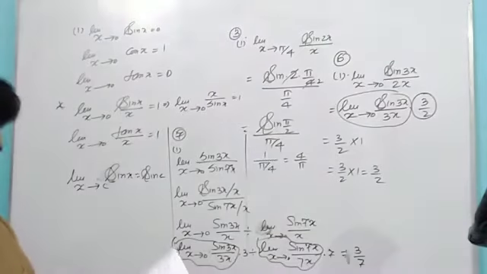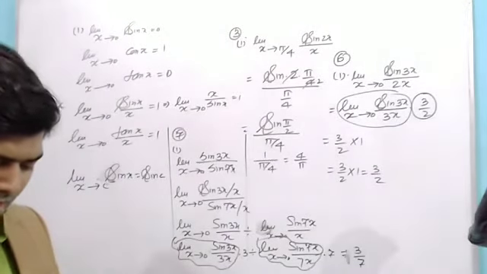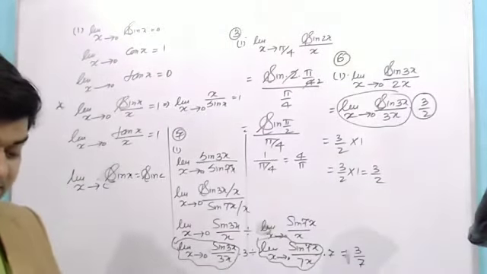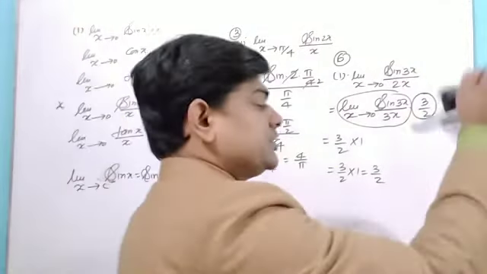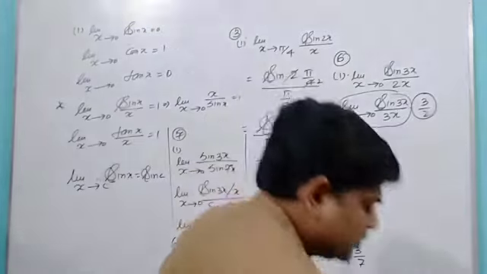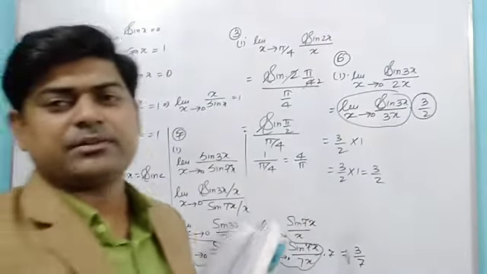And now I'm going to do some other type of question where we have to use some identities, like question number 11. You can see after using an identity, our question will convert into that form that we know, or that formula we know.